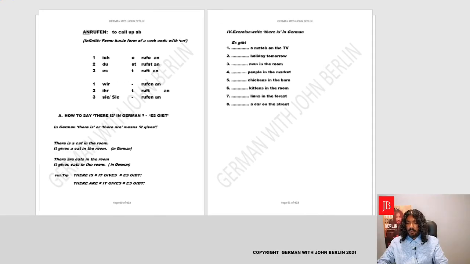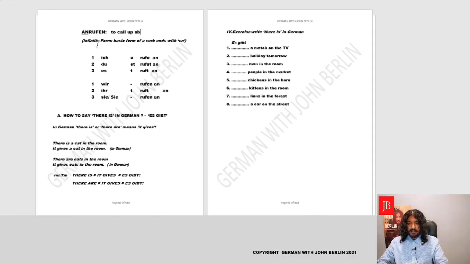And one last verb we'll look at here is anrufen. Again, a separable verb. That means an is the prefix, rufen is the main verb, and we'll conjugate the main verb rufen. It means to call somebody. Ich rufe, du rufst, er, sie, es ruft, and it'll be ich rufe an, du rufst an, es ruft an, wir rufen an, ihr ruft an, sie rufen an. So the prefix goes at the end.